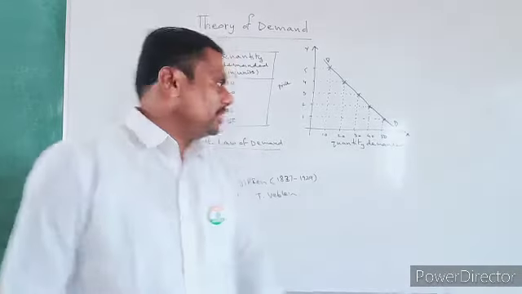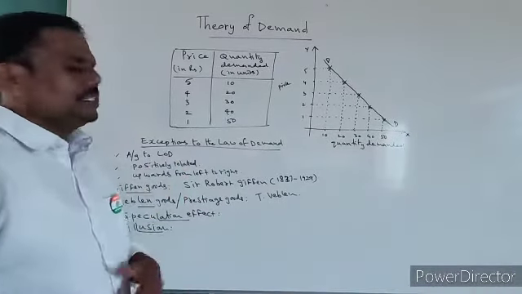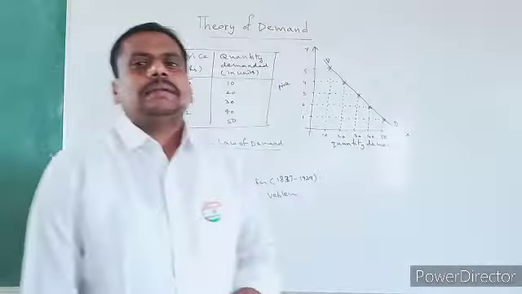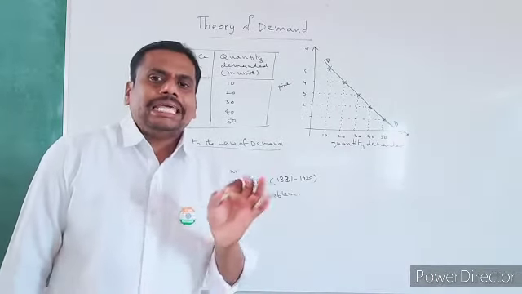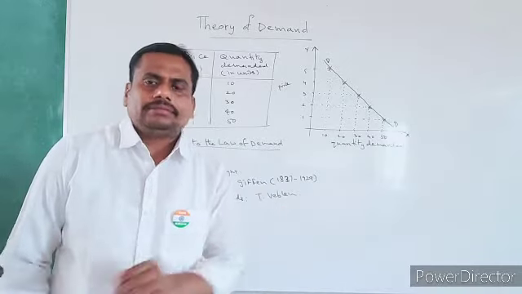But in certain situations, price and quantity demanded are positively related. That means when price increases, quantity demanded also increases. When price falls, the quantity demanded also falls. In such a situation, you find the demand curve actually slopes upwards from left to right. Such situations are called exceptions to the law of demand.